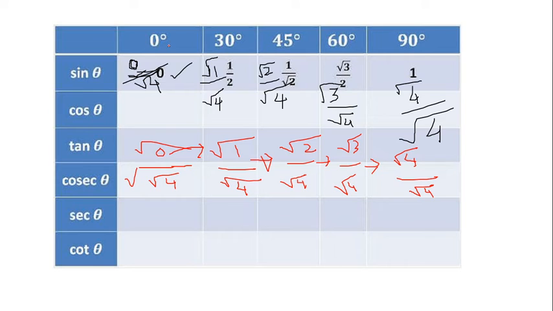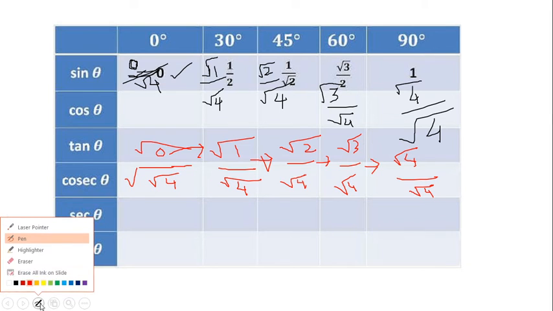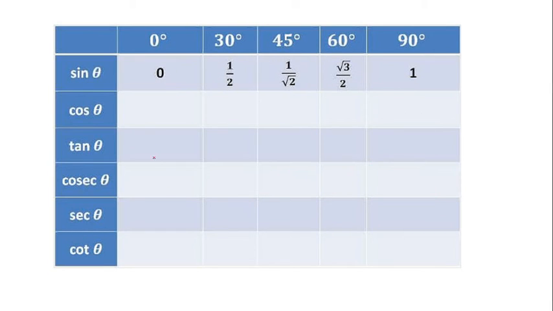So this table is very important. Sine 0 degree is 0, 30 degree is 1 by 2, 45 is 1 by root 2, 60 is root 3 by 2, 90 is 1. Now, what I told you, you only need to remember one row of sine. Others we will do easily.